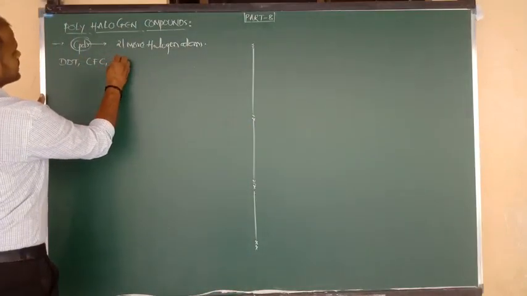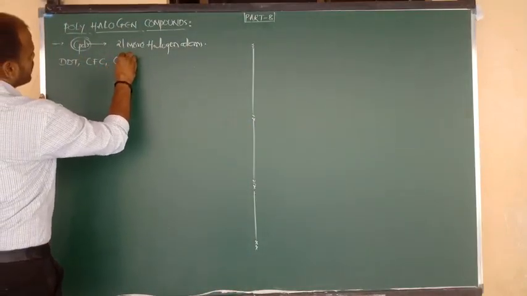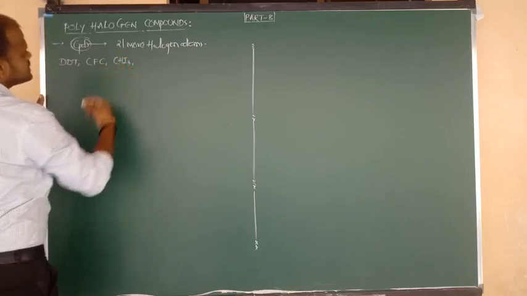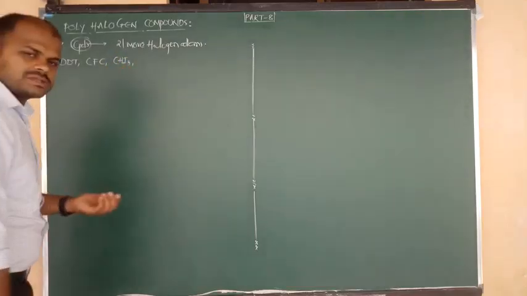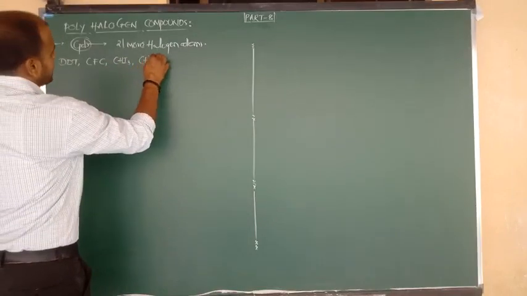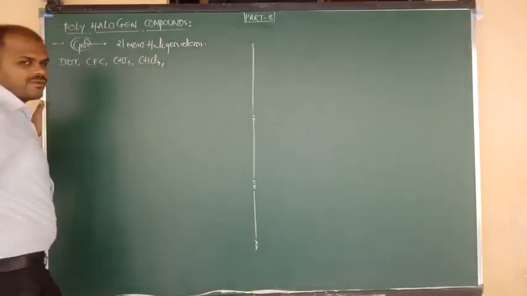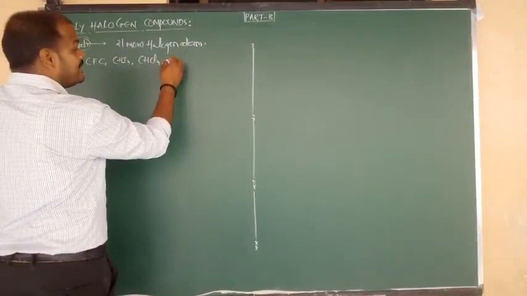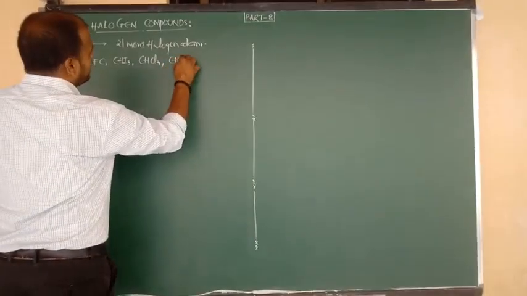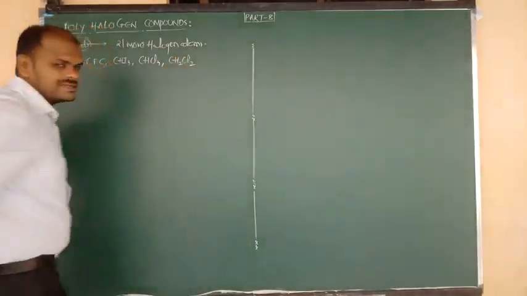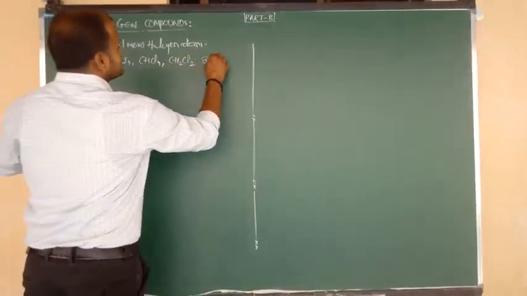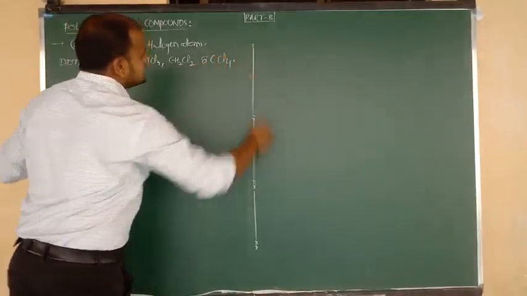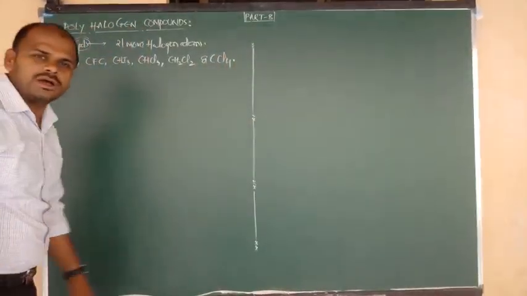Next, iodoform. What is the formula of iodoform? CHI3. Chloroform? CHCl3. Dichloromethane or methylene chloride? CH2Cl2. And we also have to study CCl4, carbon tetrachloride.